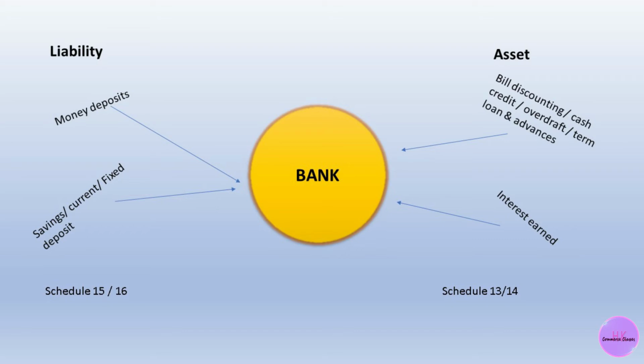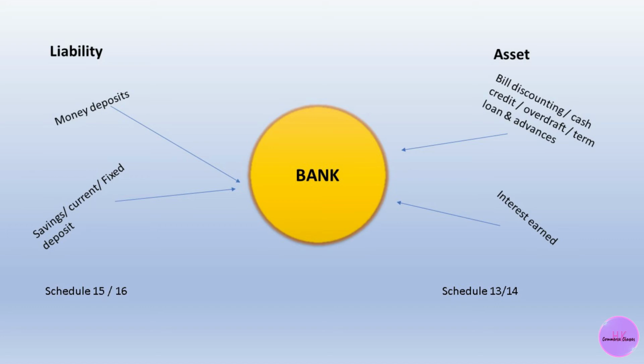For example, there is a bank, and there is a person. Person A will deposit his money, rupees 10,000, with this ABC Limited Bank. For Mr. A, that deposit will be an asset, and vice versa. From the bank's point of view, that deposit will be a liability. See that arrow, money deposits. That will be a liability from the bank's point of view.